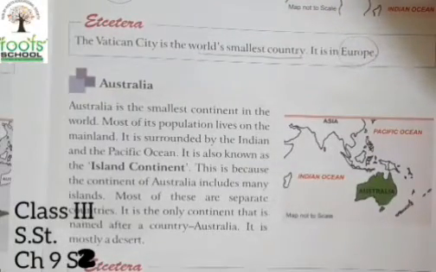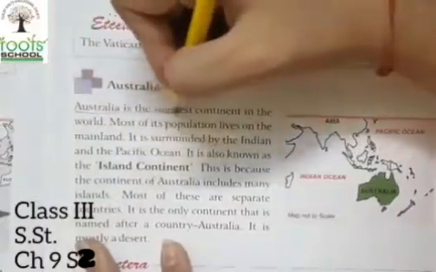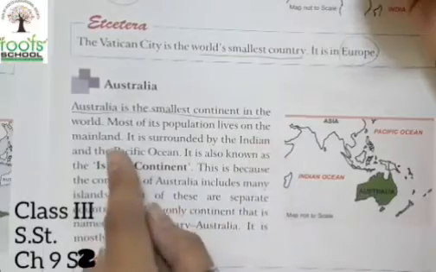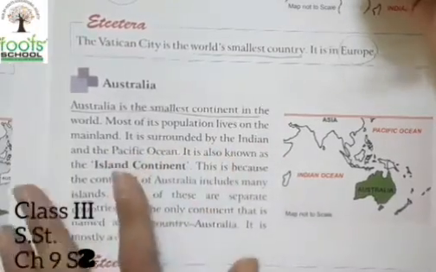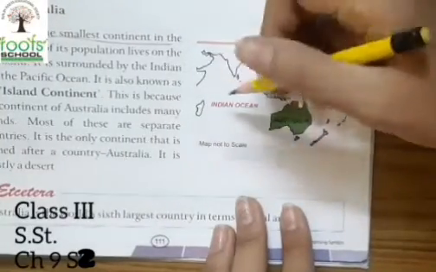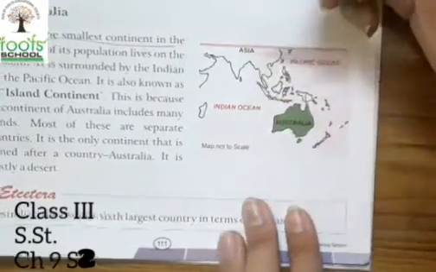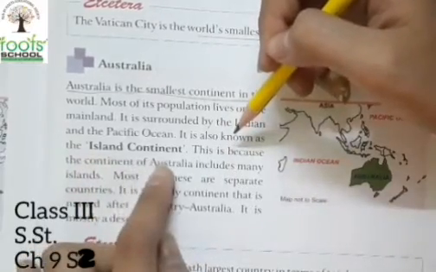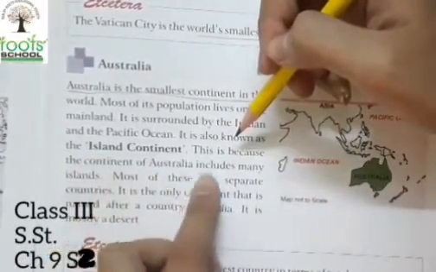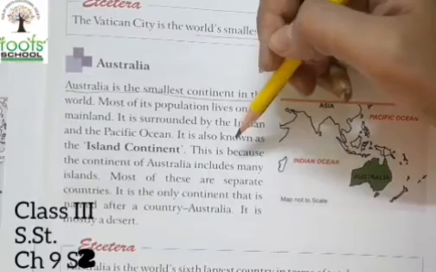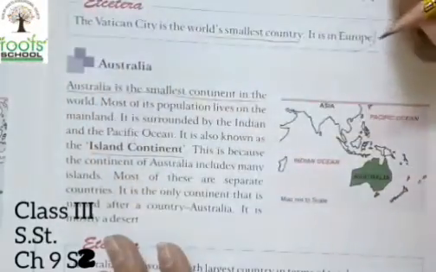Okay. Now, the last landmass, that is Australia. Australia is the smallest continent in the world. Most of its population lives on the mainland. It is surrounded by the Indian and the Pacific Ocean. If you see over here, it has Pacific Ocean in the north as well as the east side, and the Indian Ocean in the west as well as south side. So it is also known as the island continent. This is because the continent of Australia includes many islands. So there are many islands in Australia. Therefore, it is also known as the island continent.